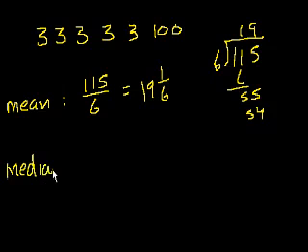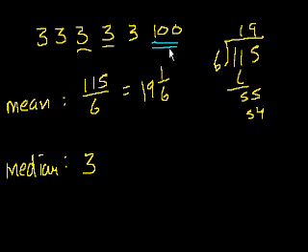So what would the median tell us? Well, I already put these numbers in order, right? If I had given them to you out of order, you'd want to put them in order and ask, what's the middle number? The middle two numbers, since I have an even number, are 3 and 3. If I take the arithmetic mean of 3 and 3, I get 3. And this is maybe a better measurement of the central tendency of this set of numbers, right? By taking the median, I wasn't so much affected by this really large number that's very different than the others.